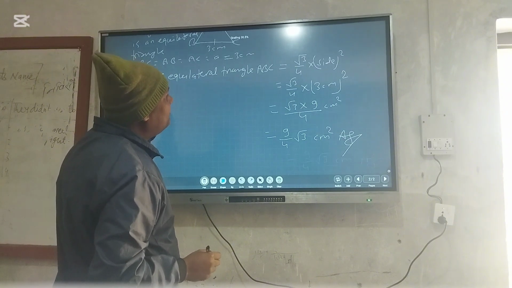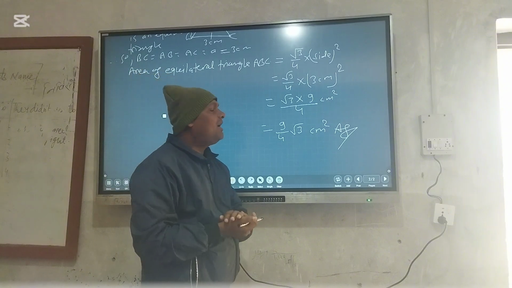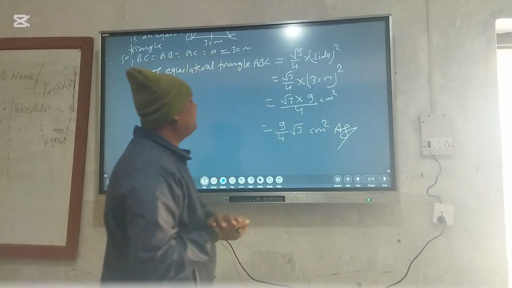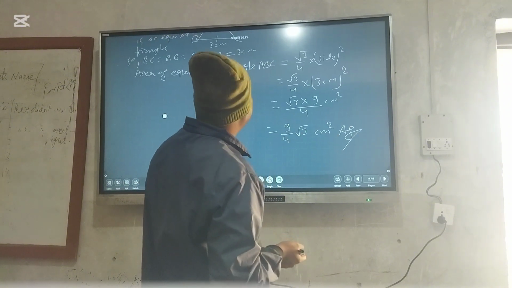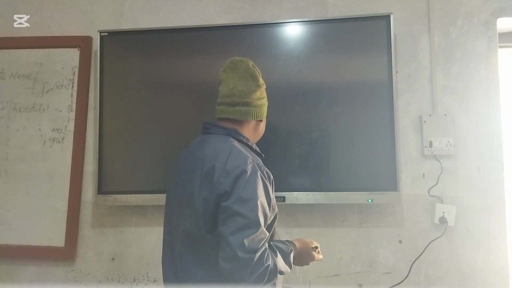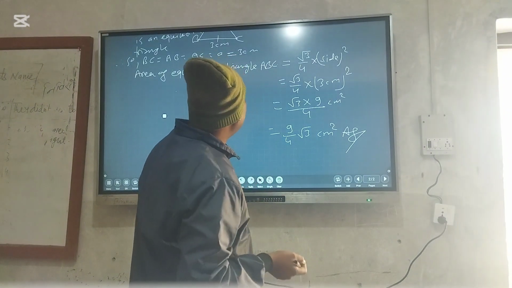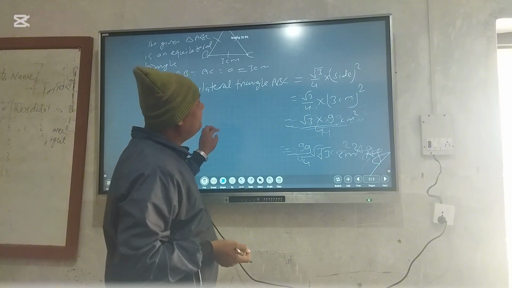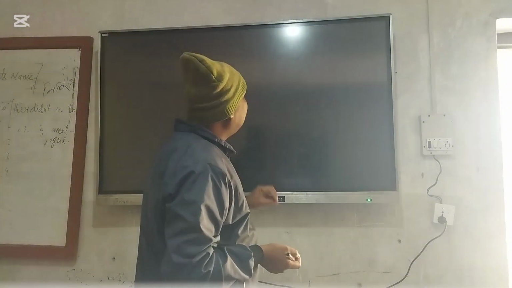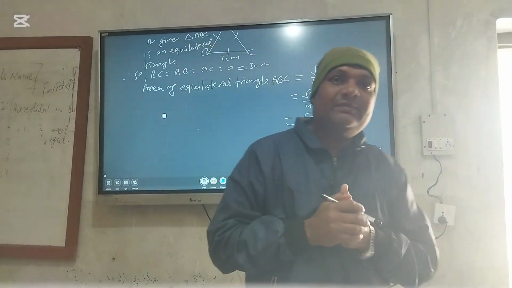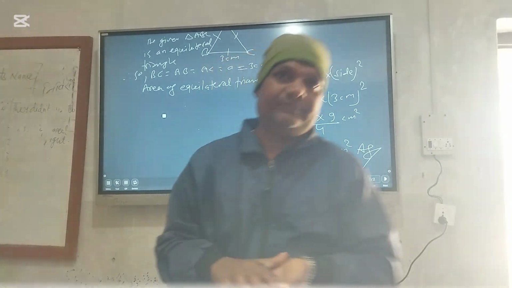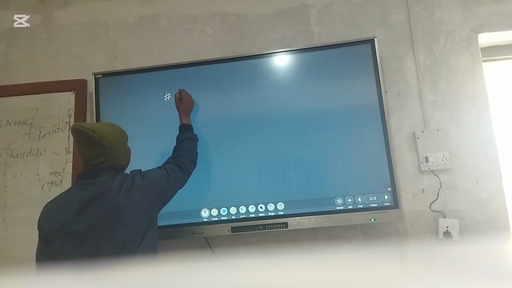In this way, we have to calculate the area of the equilateral triangle and right angle triangle. So you have to practice like this, and I hope that you can solve any similar question in the same way. So thanks for it. Now the area of an isosceles triangle.